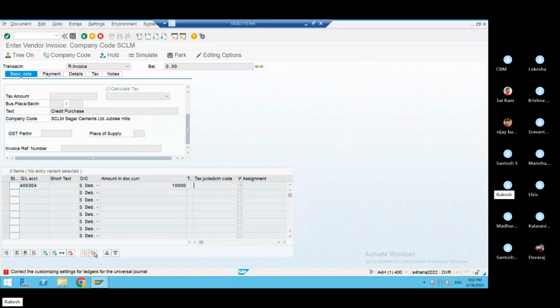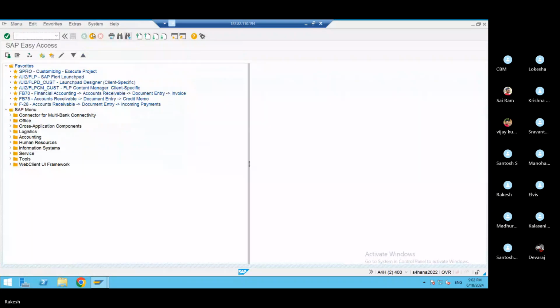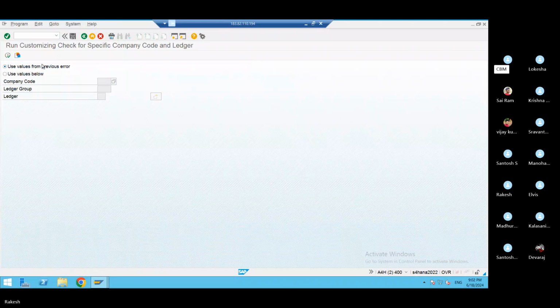This is the error already showing: correct the customer settings for the job. We already discussed it several times. What's your name? Rakesh. I told you several times, and you are asking the same question. See, here I'm putting one key code in the chat box. You just copy that first. Just go to yes, enter. Select use values below. Select company code. Execute.